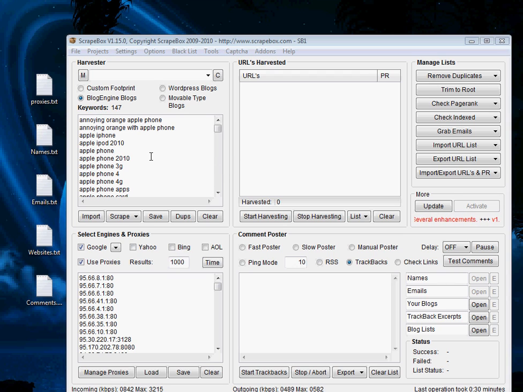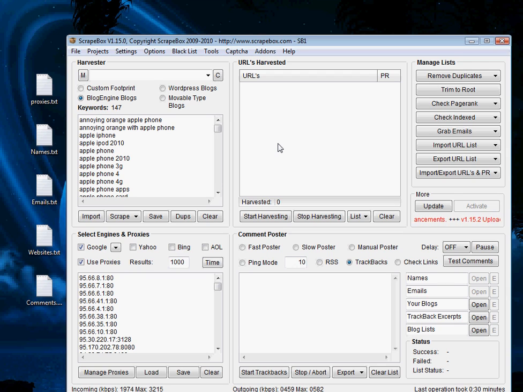Now, I discussed last time that the keywords we have are the keywords we're going to use to find related blogs. So if you've got a specific niche, let's just say you like selling pink teaspoons, then you'll look for keywords related to your niche. Down here, though, is the imperative part related to URL harvesting.